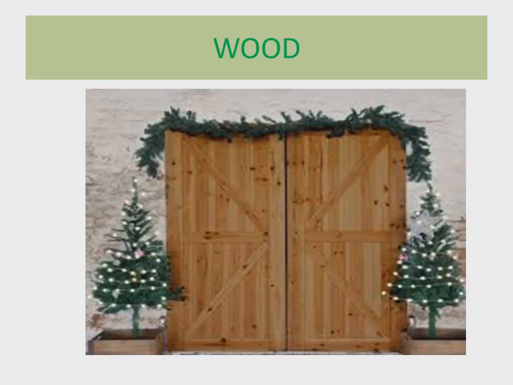Now on your screen there is a picture of a door. It is made up of wood. W-O-O-D, wood. Our doors are made up of wood. And in the previous examples I told you that our pencil, table, chair, door and many other things like furniture are made up of wood. Wood is the name of a material and the spelling is W-O-O-D, wood.